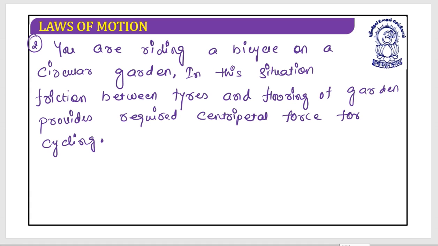Yes, so in the previous situation it was the tension that was providing the required centripetal force. In this situation it is the frictional force. It is the frictional force that provides the required centripetal force for bicycling.